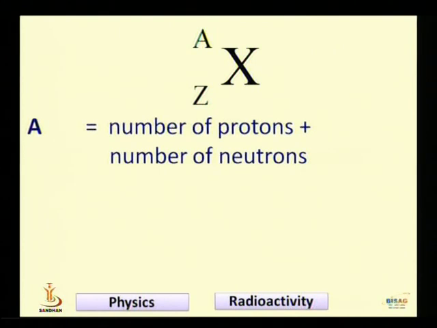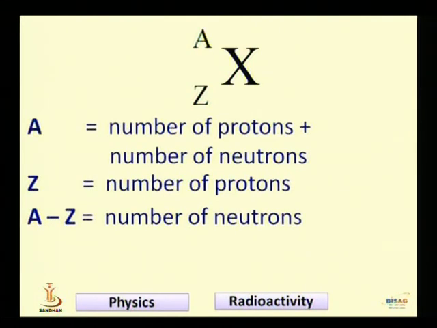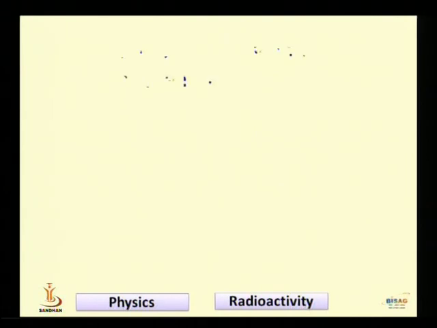Here A is the number of protons plus the number of neutrons, Z is the number of protons, and A minus Z is the number of neutrons. So to find the number of neutrons, subtract Z, the atomic number, from A, the mass number. You will get the number of neutrons in your element. So the number of neutrons is the mass number minus the atomic number.